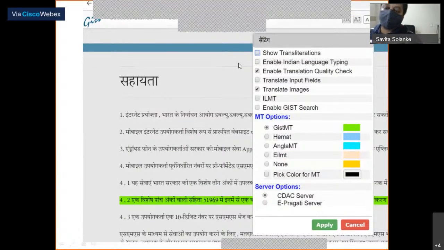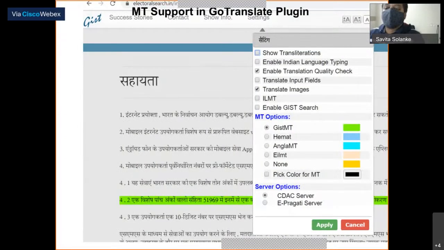It has a show transliteration option, which enables Indian language typing also. As and when the options are picked, the different features will be enabled in the plugin and used. Another feature is translate input fields. When you pick this one, it will translate the form fields also. We have image translation support also. If you enable translate images, the translated images will be shown on the web pages.